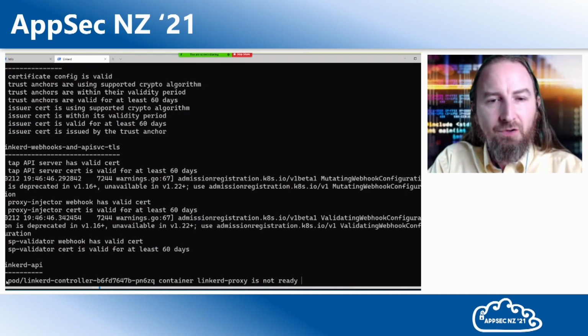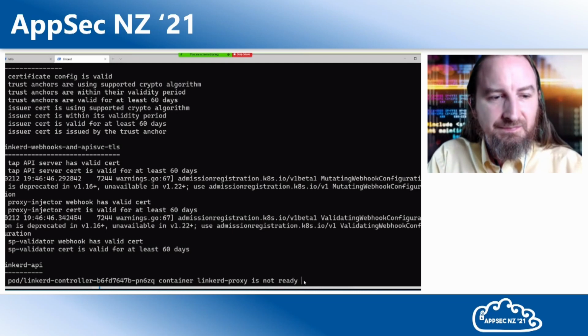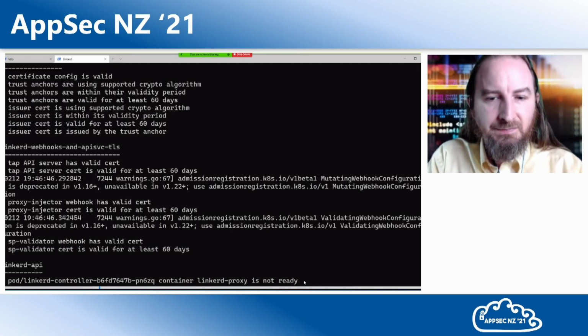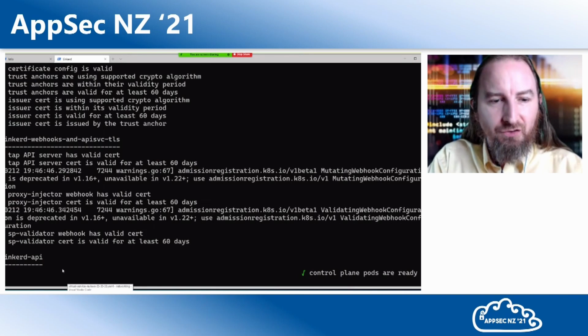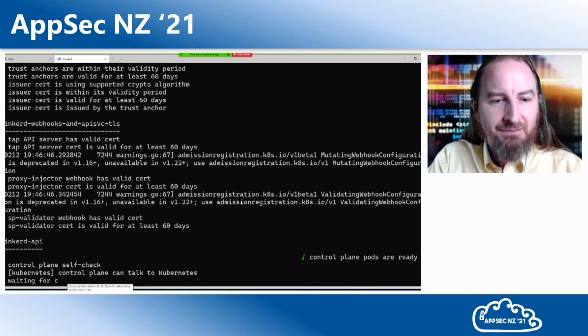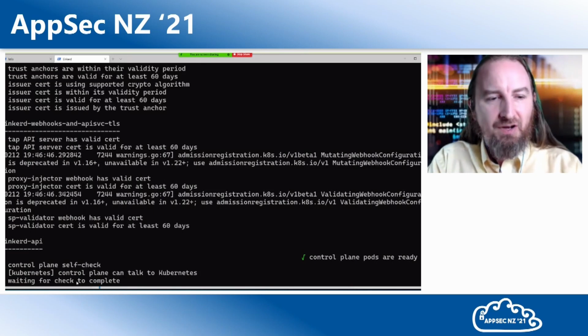LinkerD does take a little bit to spin up, but once we've got LinkerD spun up, then we'll have some really, really cool dashboards to get ready. Let's give it a second. LinkerD is coming up. My machine is doing a few other things, so it makes sense that this might take a minute. Okay, we've got the control plane ready to go. Very nice. Oh, I jumped the gun there, waiting for this check to complete.